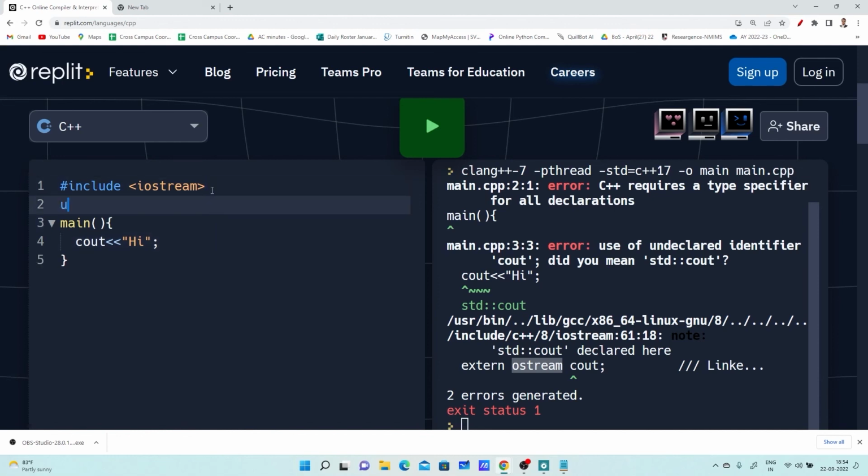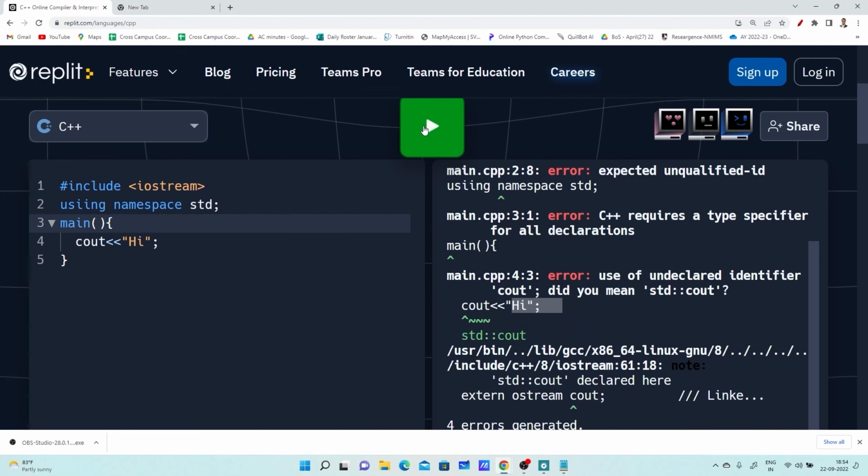So how does a namespace work? Let me use it here: using namespace std. It's a predefined namespace. So this error will be resolved.